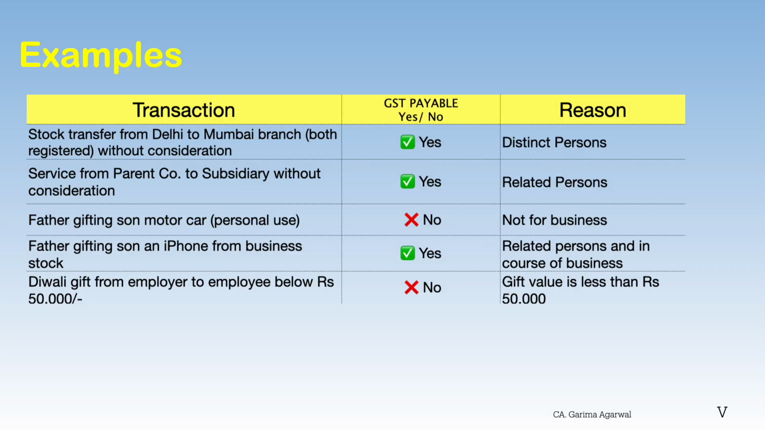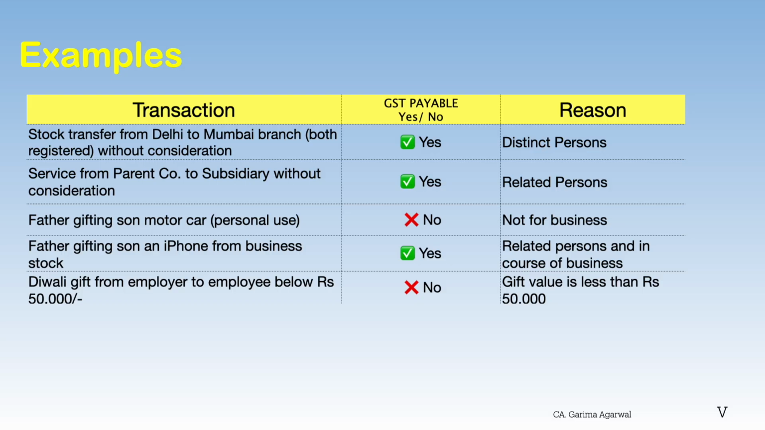Now, let's discuss some examples based on this para of Schedule 1. First example, stock transfer from Delhi to Mumbai branch, both registered, without consideration. Will it be termed as deemed supply and GST be payable? Yes. Why? Because they are distinct persons. Second, service from parent company to subsidiary without consideration. Will it be a deemed supply and GST be applicable? Yes, because they are related persons.